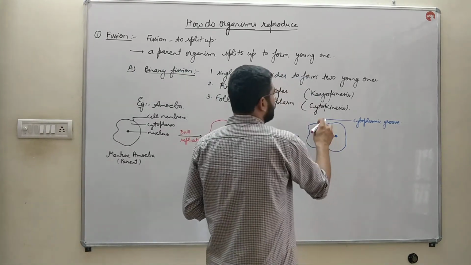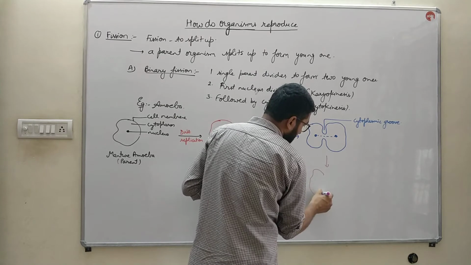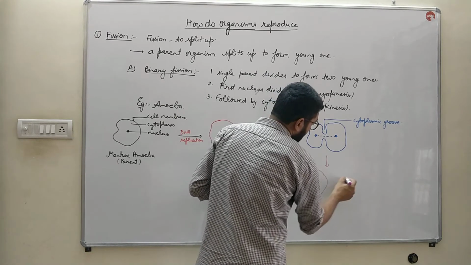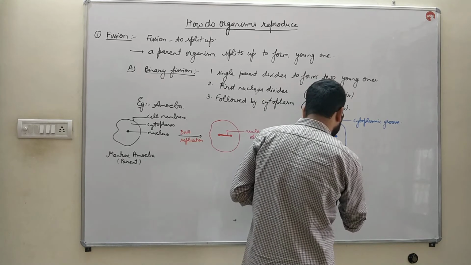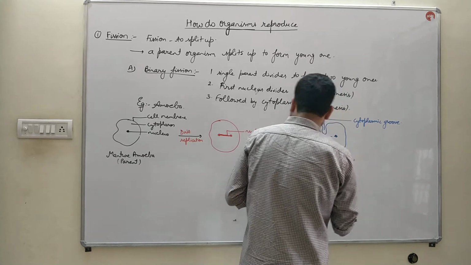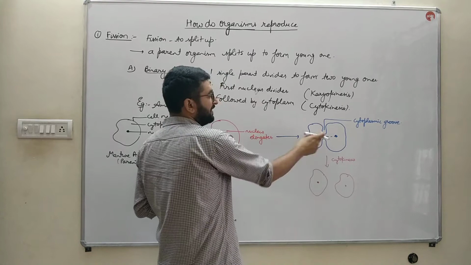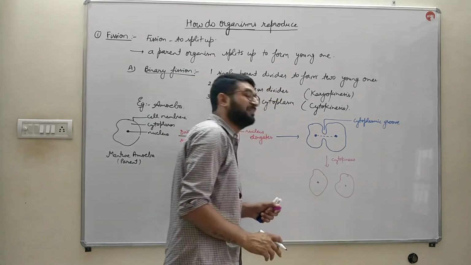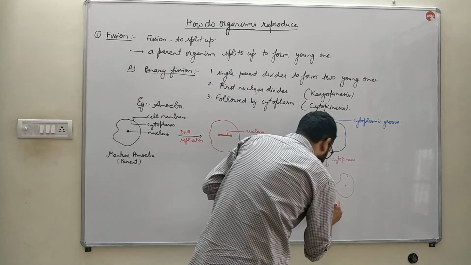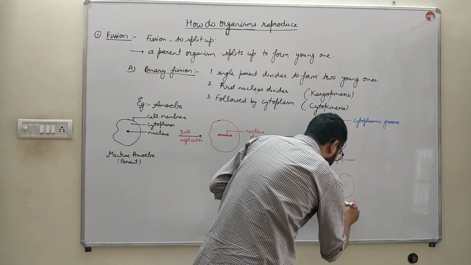Later on, these grooves keep meeting each other and cytokinesis takes place. Here karyokinesis takes place, and here cytokinesis takes place. The division of the cell takes place completely, and it will give rise to young amoebae.